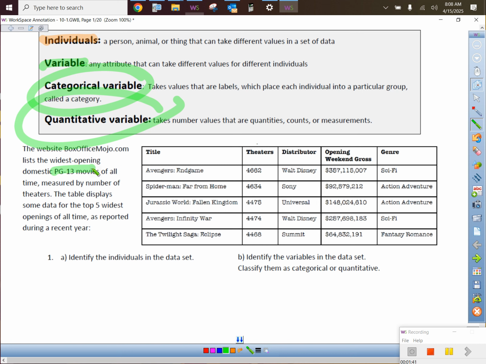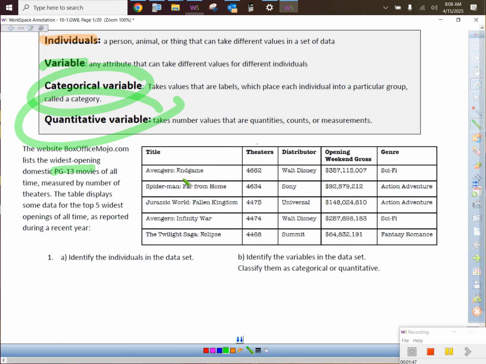And when they say domestic, do you know what that means? Kept in the United States, right? So here are the top widest openings. That means when they go out to the movie theater, that's opening weekend. Like, Spider-Man is released on Saturday, and that's opening weekend for it, how much money they got. So check it out. These are the movies: Avengers, Spider-Man, Jurassic World, Avengers Infinity War, and the Twilight Saga.